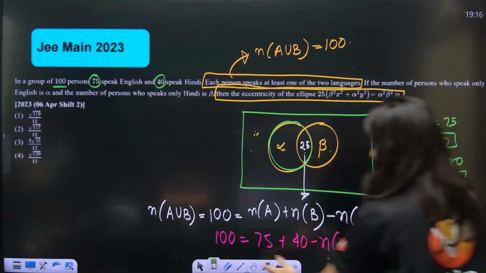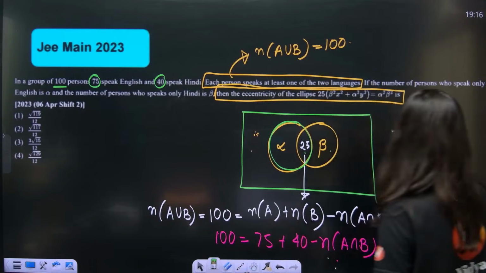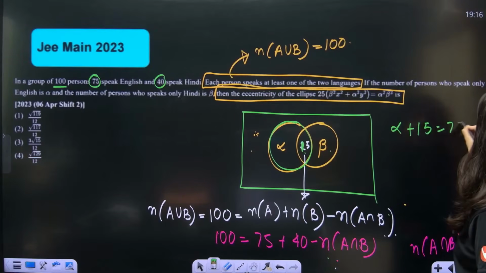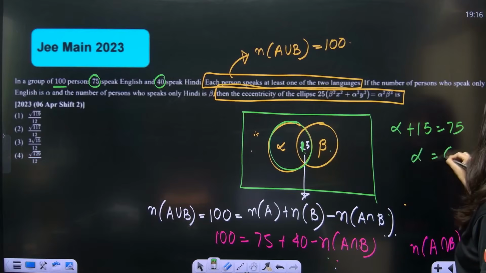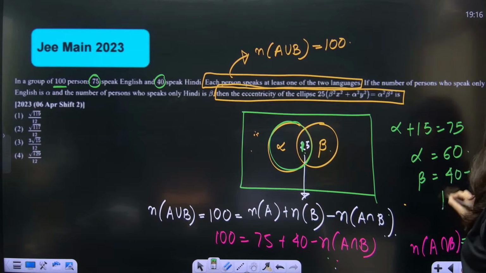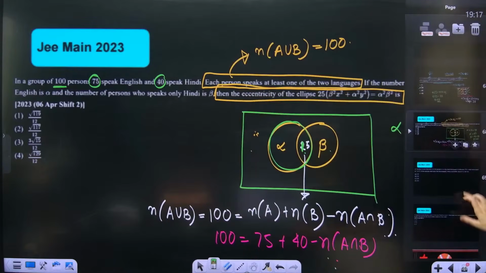So this is 15. Then alpha plus 15 is equal to 75, so alpha is equal to 60. Beta plus 15 is equal to 40, so 40 minus 15, beta is equal to 25. 60 and 25. Sorry, my bad. Gokul, thank you for correcting my mistake.